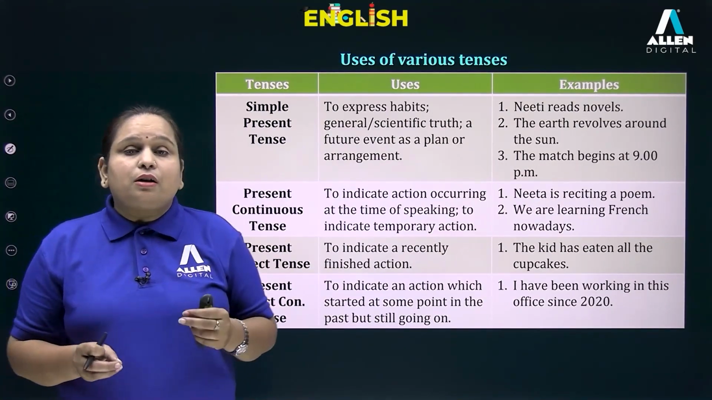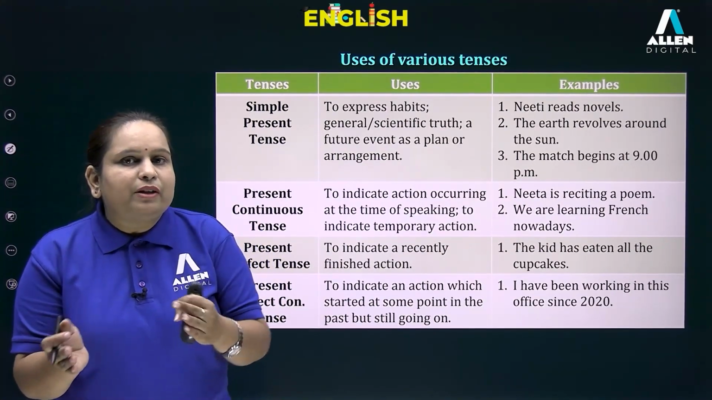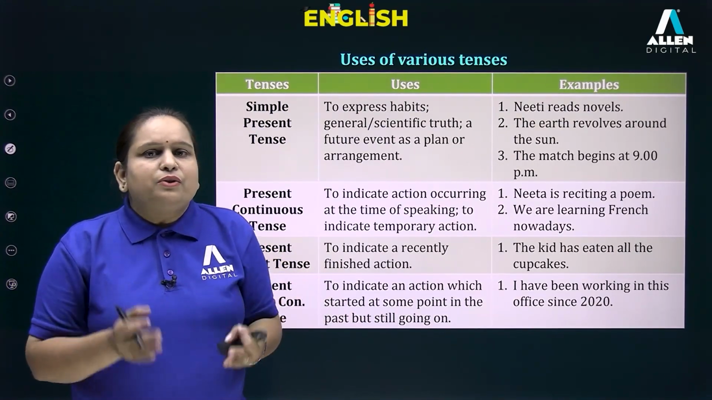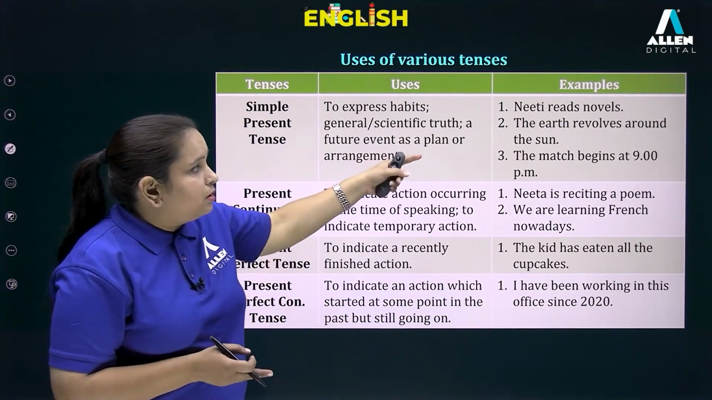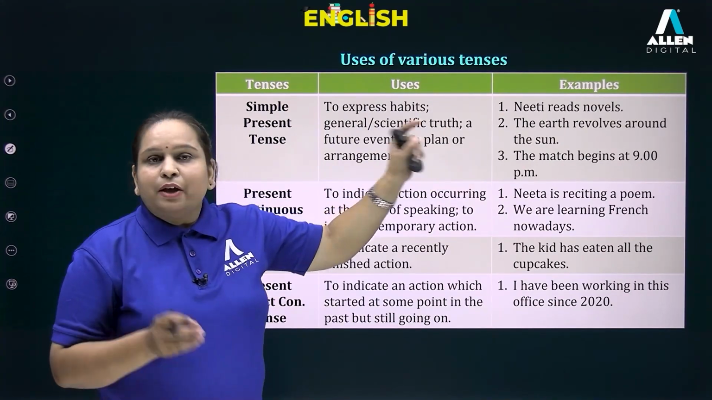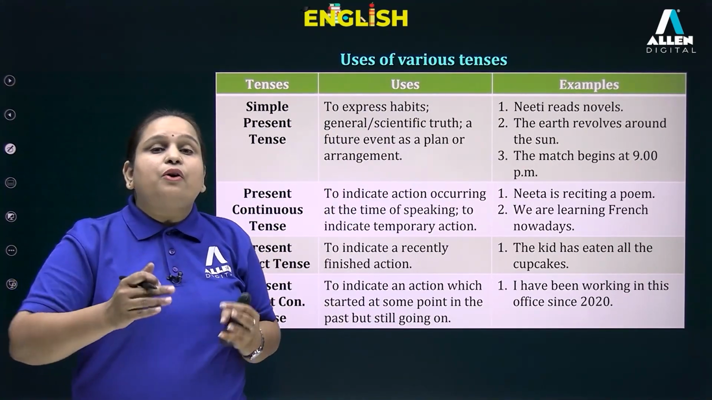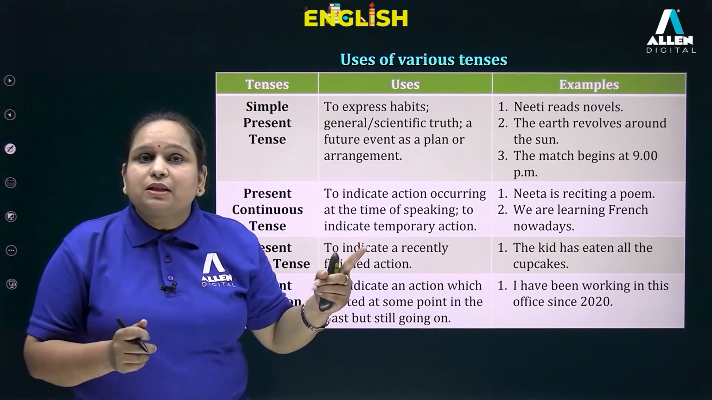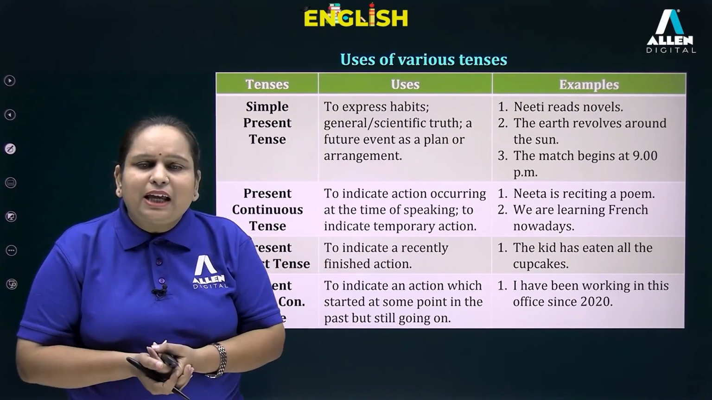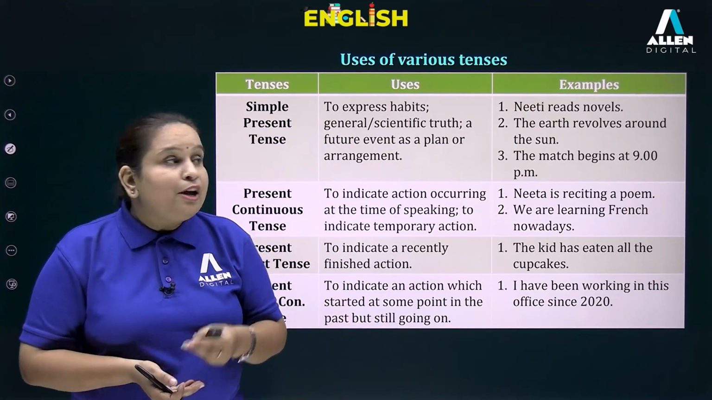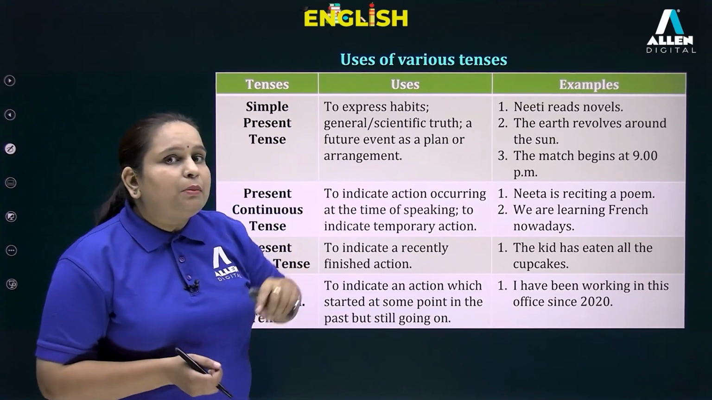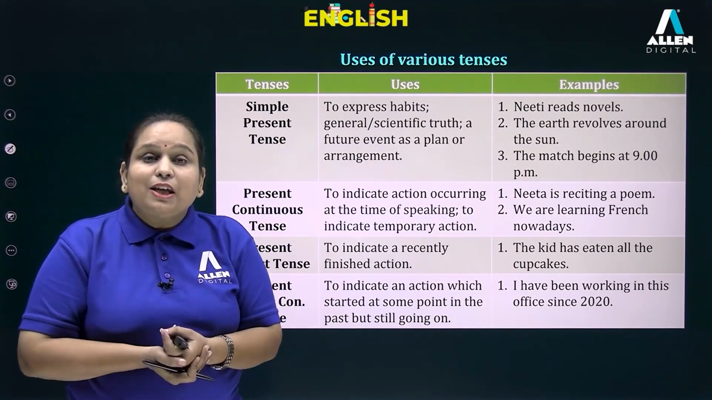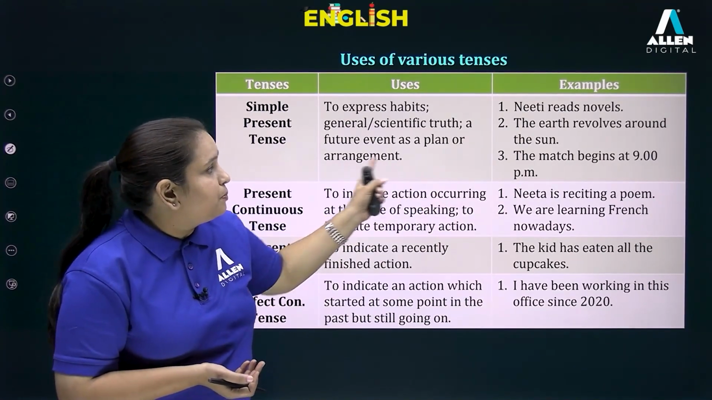Then when we want to talk about any sort of facts, whether they are scientific facts or universal facts or general facts, we use simple present. For example, the earth revolves around the sun. When we want to talk about some sort of official schedule, or we are talking about some future event that has already been planned, we use simple present. For example, the match begins at 9 p.m. It's a schedule. Okay, so I hope this use is clear to everyone.